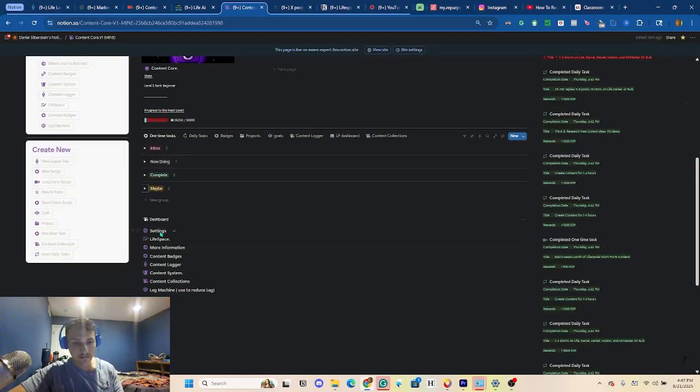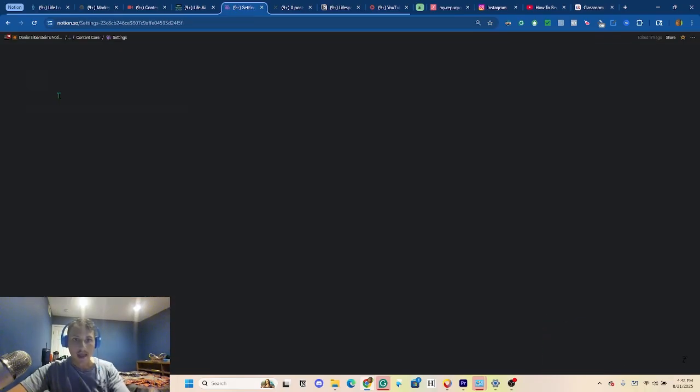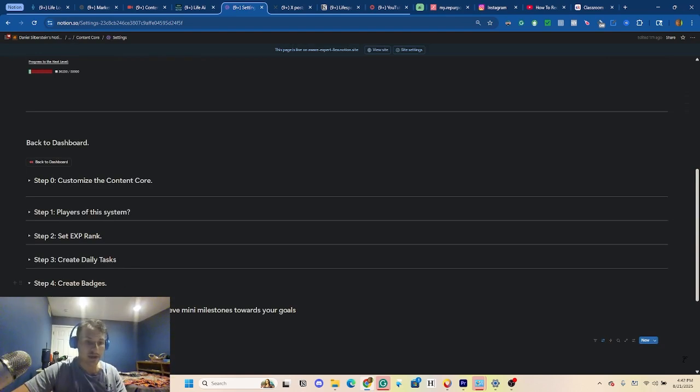Alright, so the very last part of this is the settings. So I'm going to go inside of the settings page right now, and this is basically just something that you can use to customize your experience to your liking, right? And also set it up and stuff like that. So you have customize the content core.